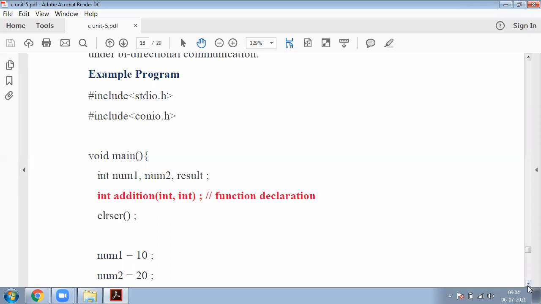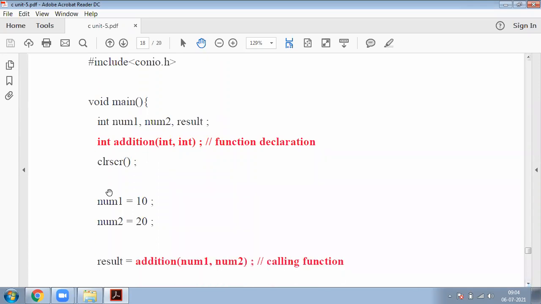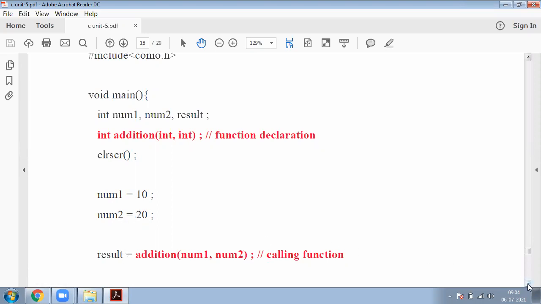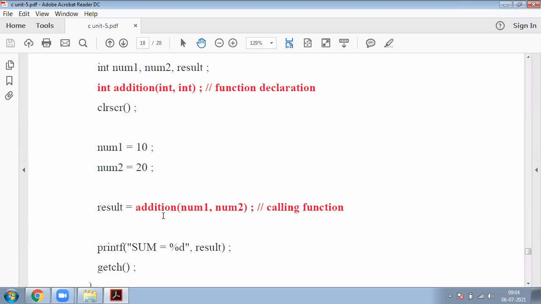Clear screen. So I am assigning two values to those variables: 10 is assigned to number one, 20 is assigned to number two. Here result is my other variable. So result equal to addition of number one comma number two. What is this? This is my function calling.